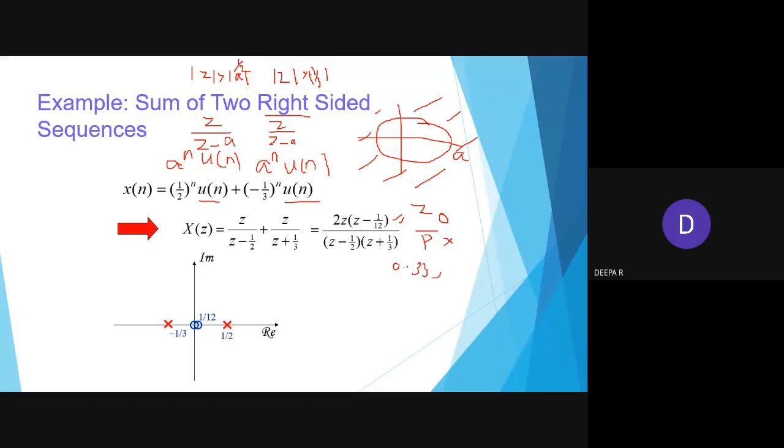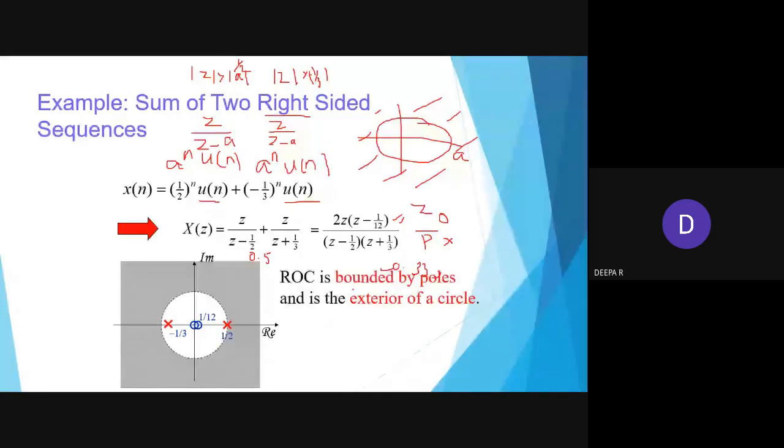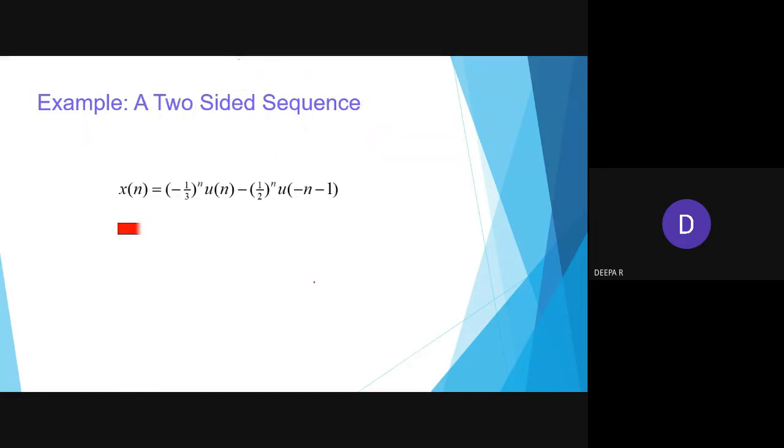Minus 0.33 and this is like 0.5, right? So now you see the circle bounded by poles, and as I mentioned, it is greater than a. So I'll be shading the poles with 1 by 2. Okay. So here you see a two-sided sequence. So this is my right-hand side sequence.